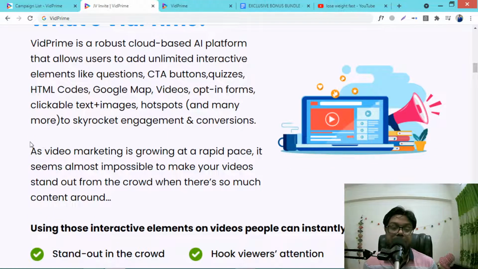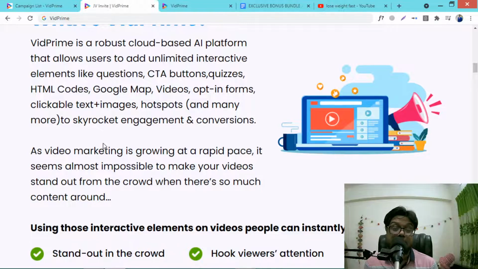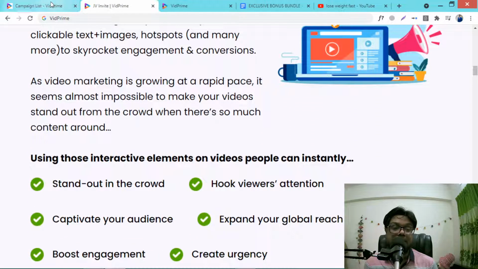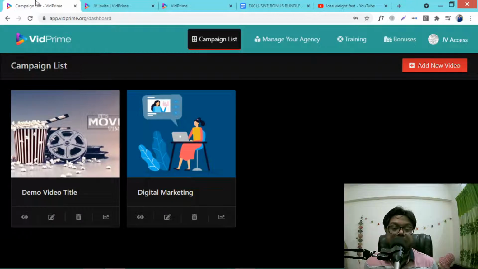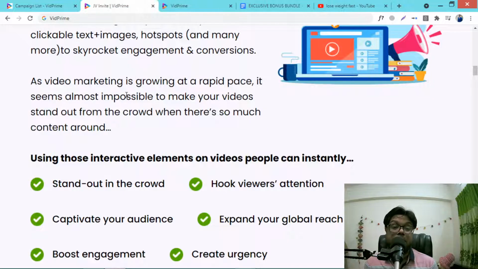And you all know video marketing is growing at a rapid pace, and it seems almost impossible to make your videos stand out from the crowd when there is so much content around. So that's why VidPrime is an absolutely amazing and stunning software which will help you make your videos more interactive, which will help you get more sales, traffic and conversions.